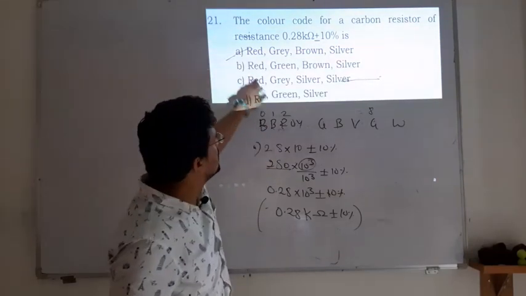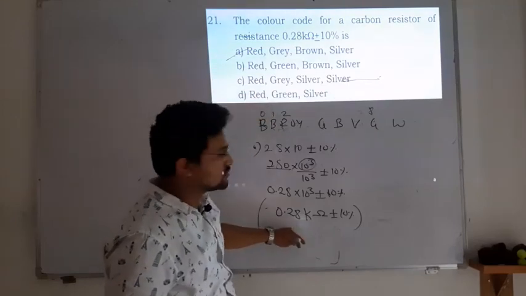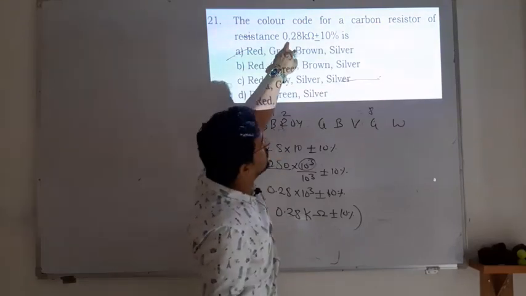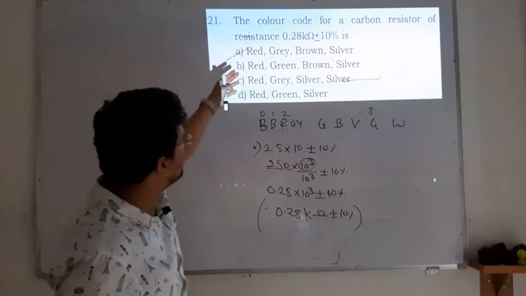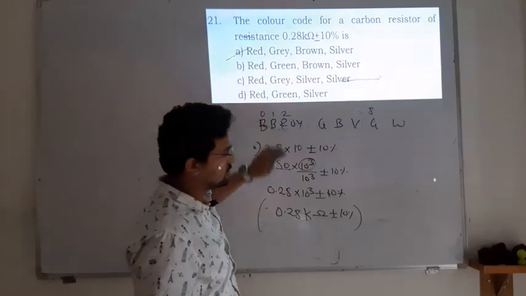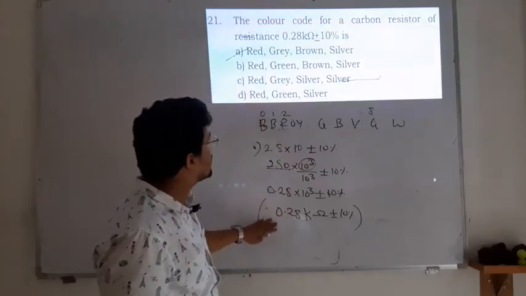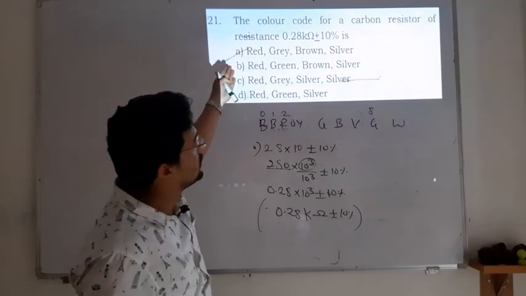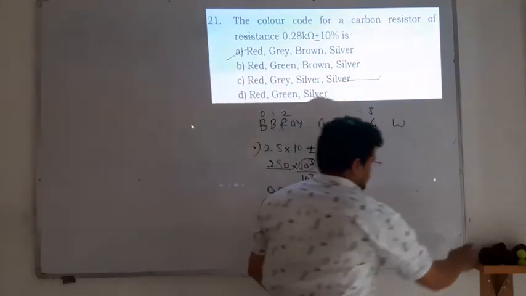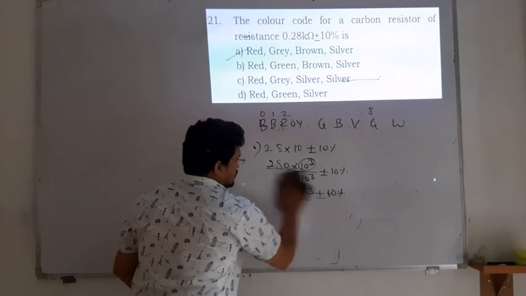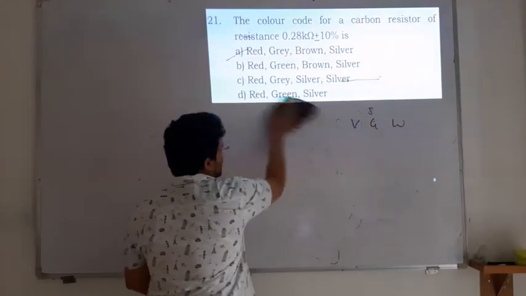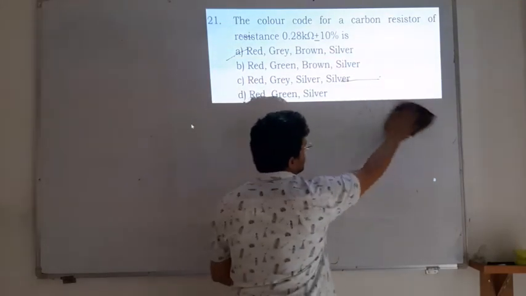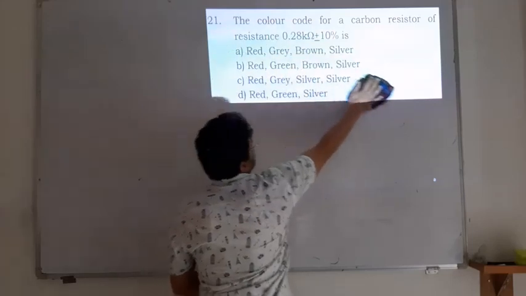If you calculate the rest, they will give you different values. So this option matches your answer. Solve one by one, and whichever option gives the correct answer is correct. Fortunately, the first option itself is correct. You have to sometimes convert. So remember that color code, it was a simple one.